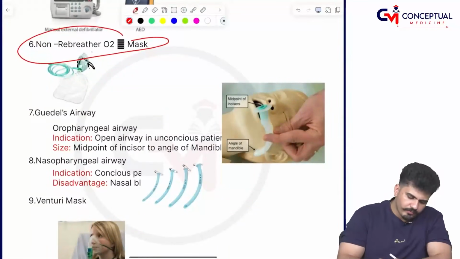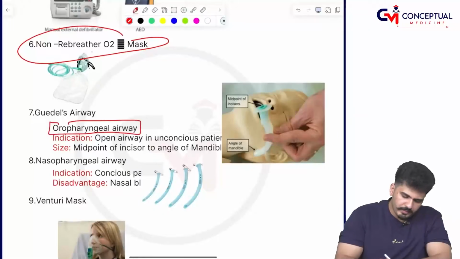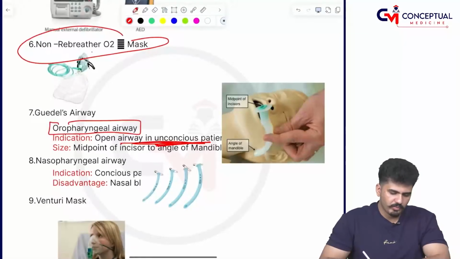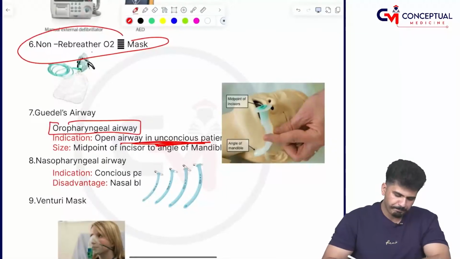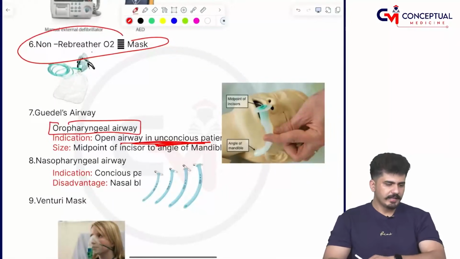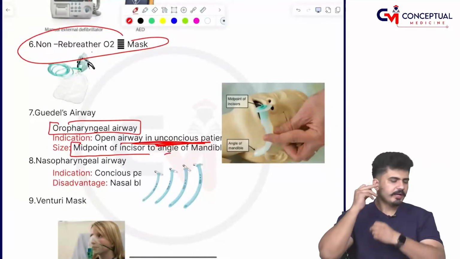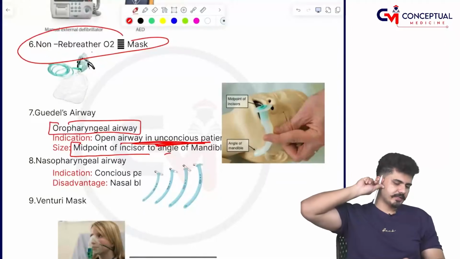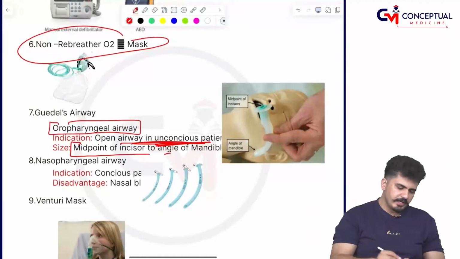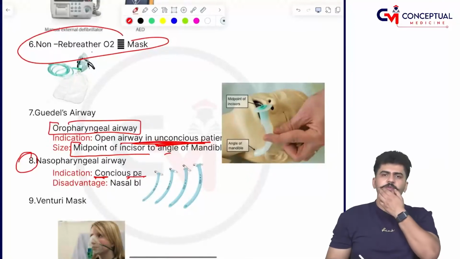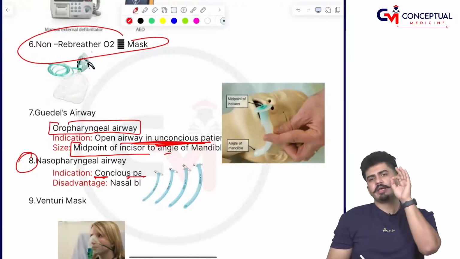Guedel's airway is an oropharyngeal airway, sir. Open the mouth in an unconscious patient. It is used to open the mouth in an unconscious patient where the mouth is not opening, okay. Then size: mid point of incisor to the angle of mandible, from here to here its size is measured, okay. Nasopharyngeal airway indication is conscious patient because if you will do the nasopharyngeal airway, put the